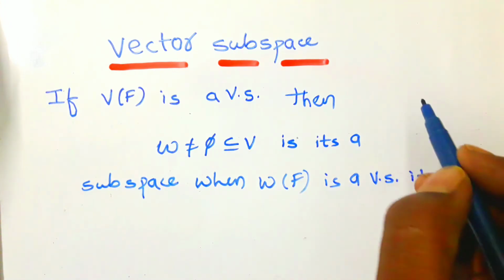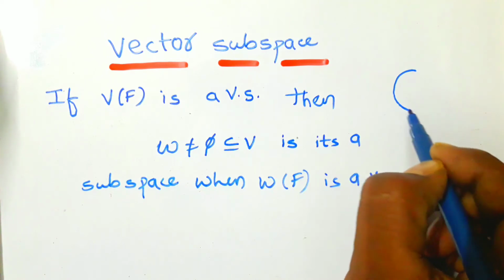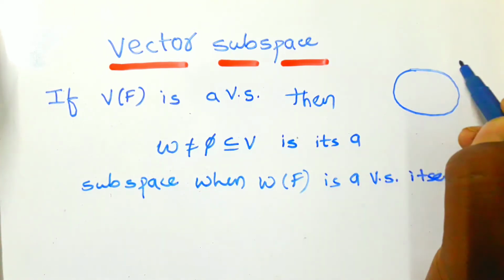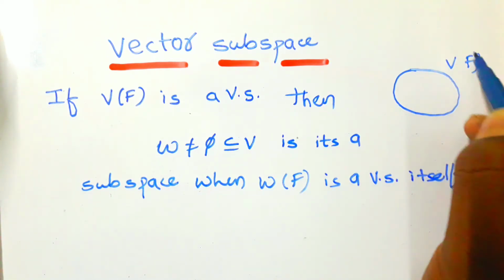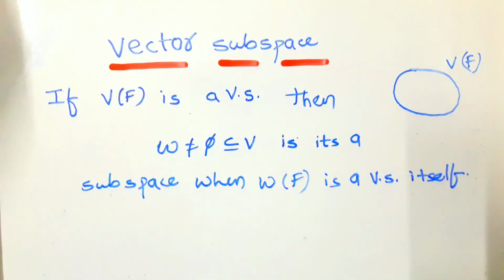That means V over F is a vector space, and it satisfies all 10 properties of the vector space. What are the properties? Vector addition and scalar multiplication properties. Completely we have 10 properties.